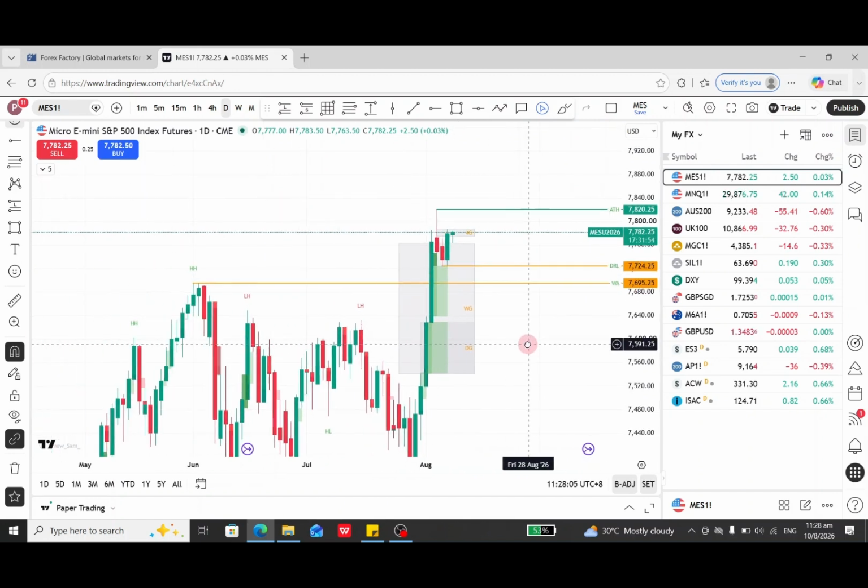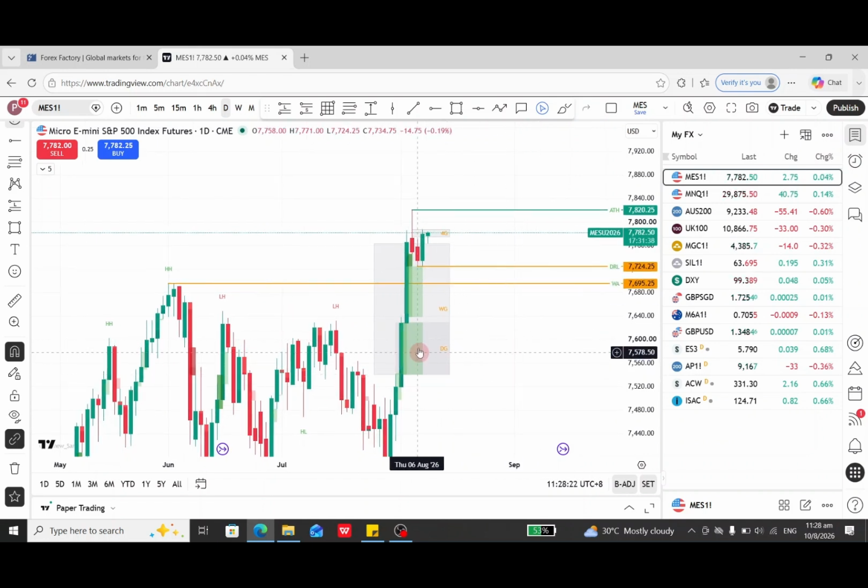Okay, this is the daily chart. Here it created a daily gap, and this is another daily gap, but this daily gap is already rejected, so here is the daily rejection low. Market comes down, but I don't want to sell here because this important level is below. This is also inside the weekly gap. In terms of selling, I have to be very careful. The market is really bullish, so avoid selling setups.